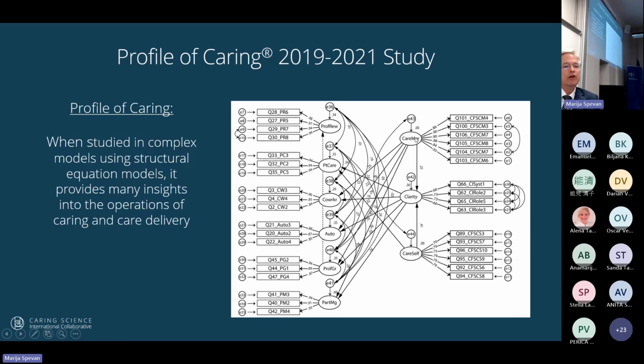For example, here you see caring of the manager up here in the top right. This CARE MGR, that's the measurement of the caring of the manager. And you can see that it is pointing to four variables. So caring of the manager predicts satisfaction with coworkers, it predicts autonomy, it predicts satisfaction with professional growth, and it predicts communication with the manager. So the caring of the manager impacts all of these job satisfaction variables.